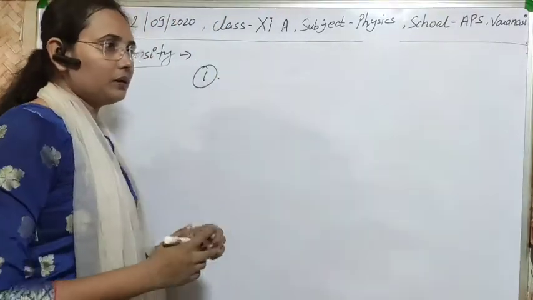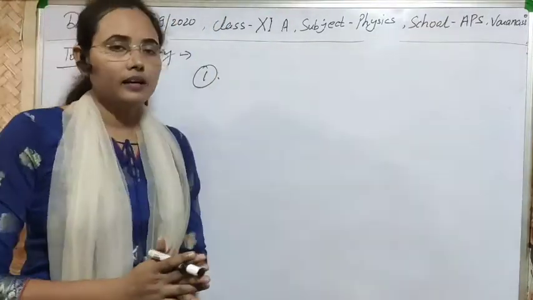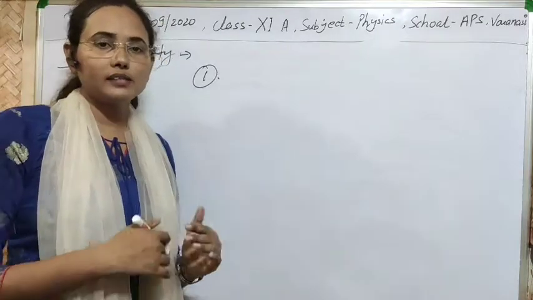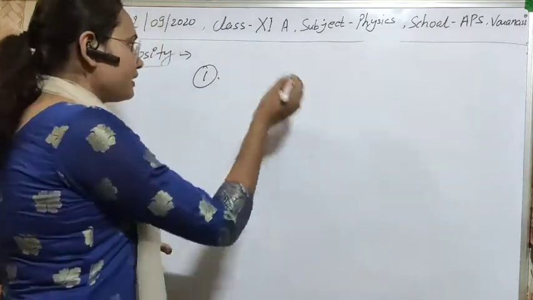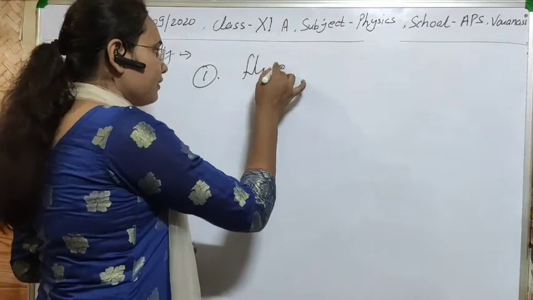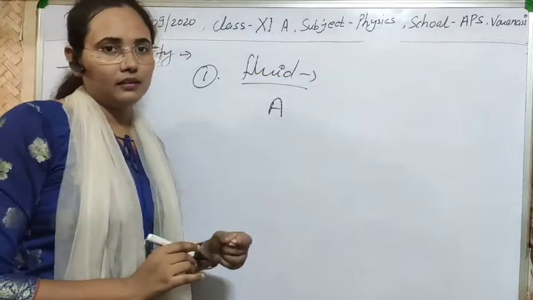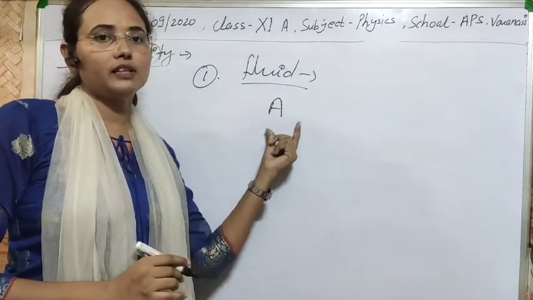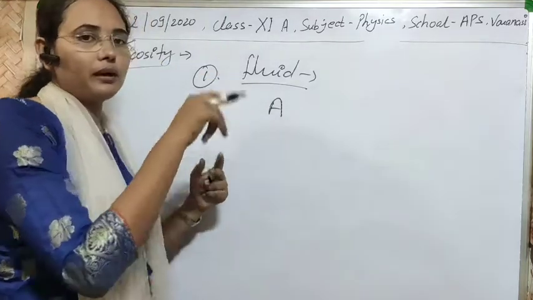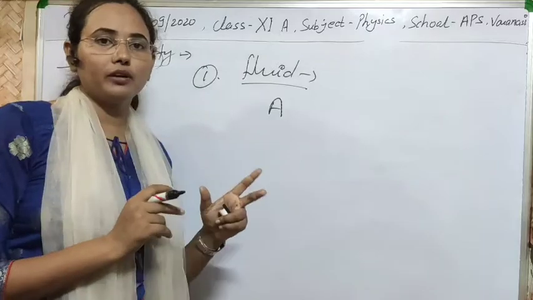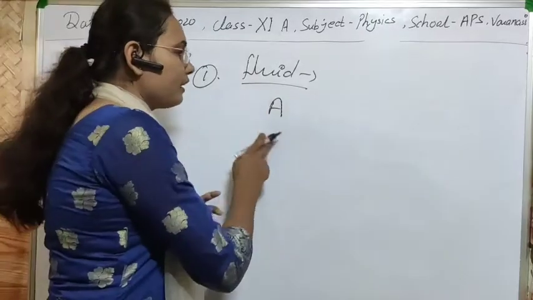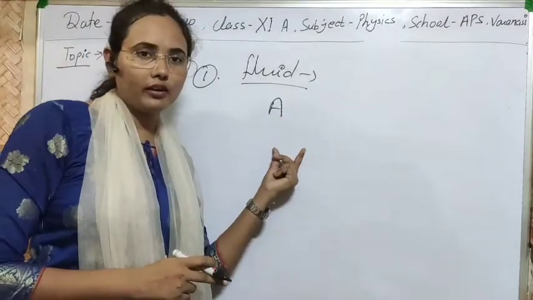So firstly, to see the difference, let's see on which factors they depend. In case of fluid, frictional force depends upon the area of contact. As you have seen in the formula, eta equals F upon A and upon dV upon dx. So it means that it depends upon the area of contact.